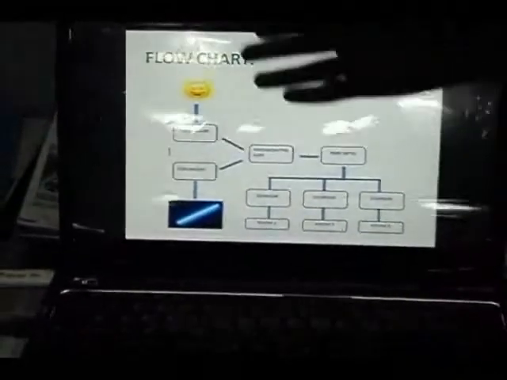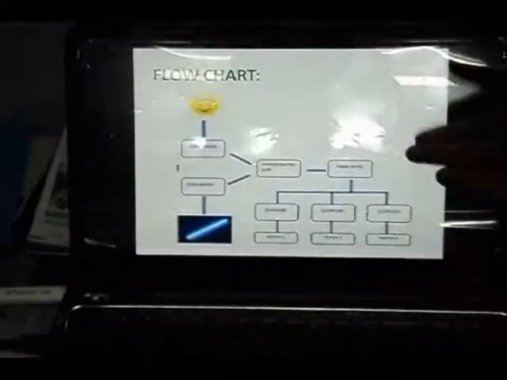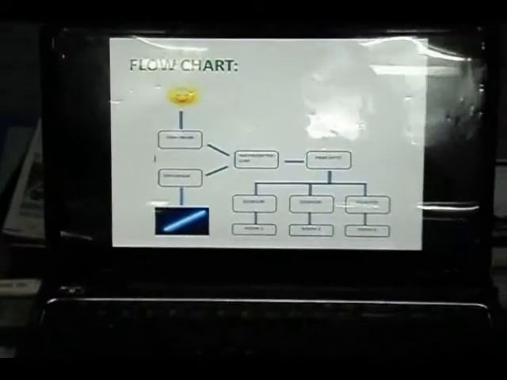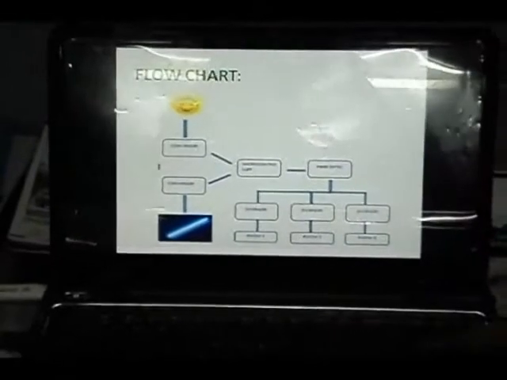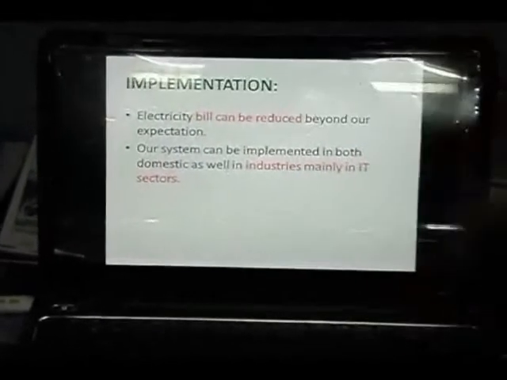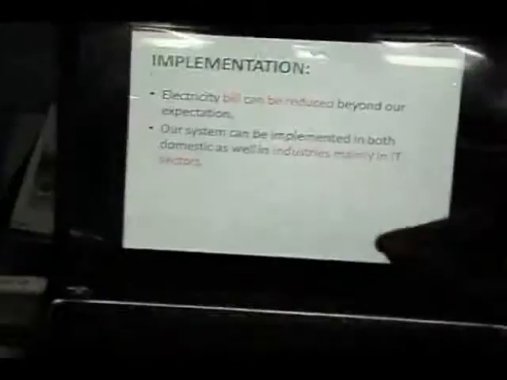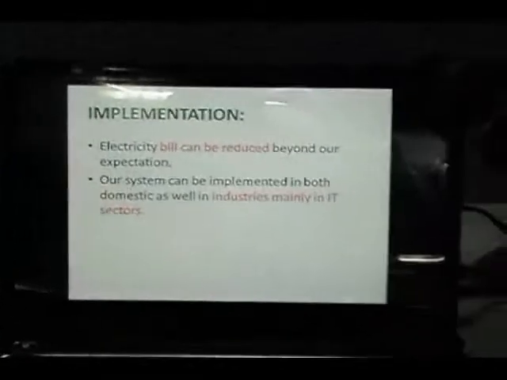During the daytime, sunlight is used, and at night time a fluorescent lamp is used, controlled by a microcontroller and made to pass through a fiber optic, and the fiber optic is distributed to the entire rooms. And where is it applicable? It will be applicable mainly in industries and institutions where fluorescent lamps are used 24 hours.